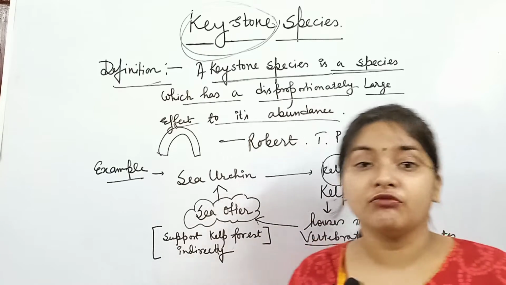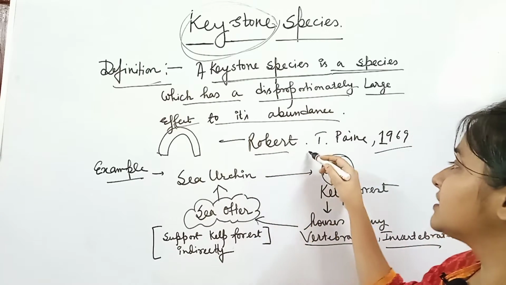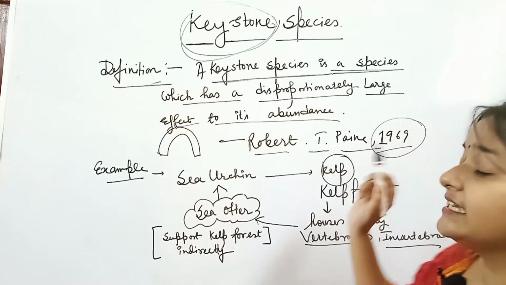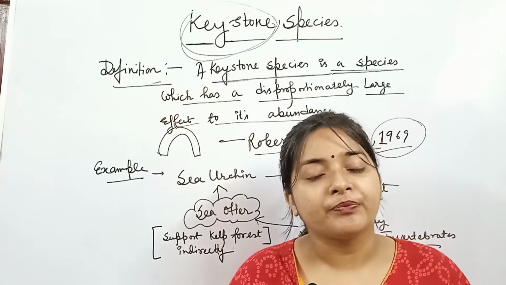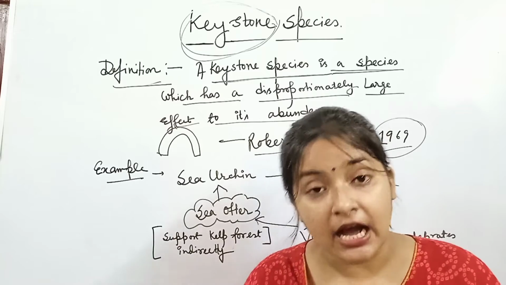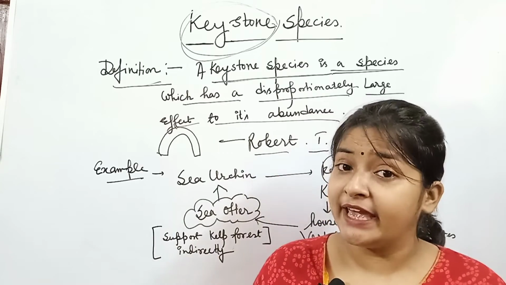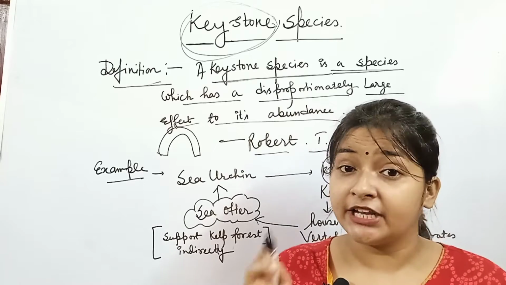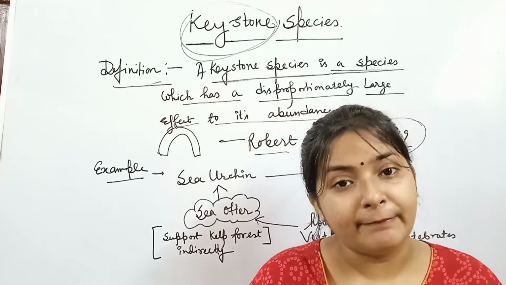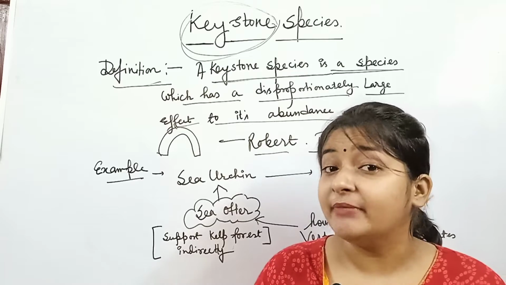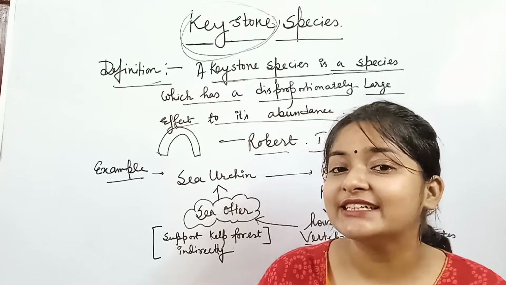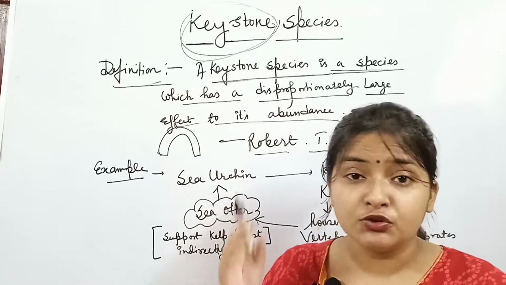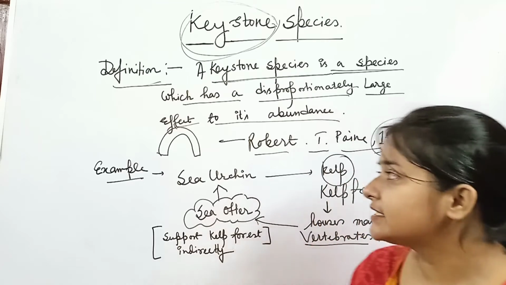This definition was given by the scientist Robert T. Paine in the year 1969. So, a keystone species means a species which plays an important role in the ecosystem at a particular time, at a particular place. Now, what is the meaning of keystone species, and why is the term keystone given to that particular species? Let us know.